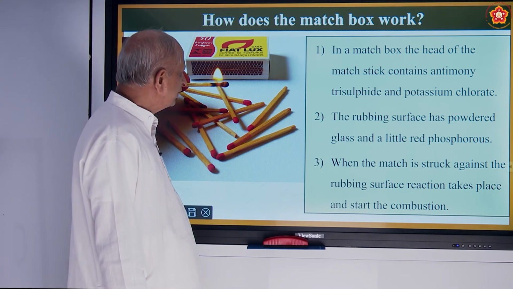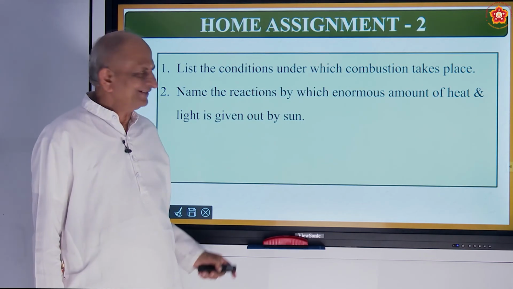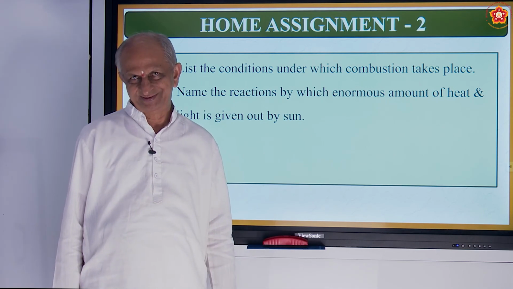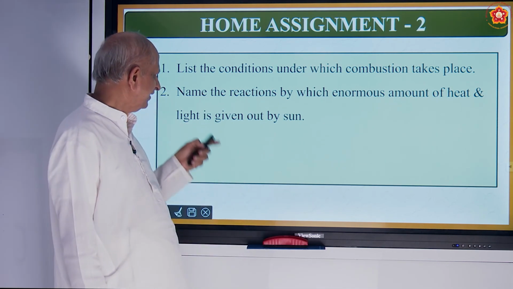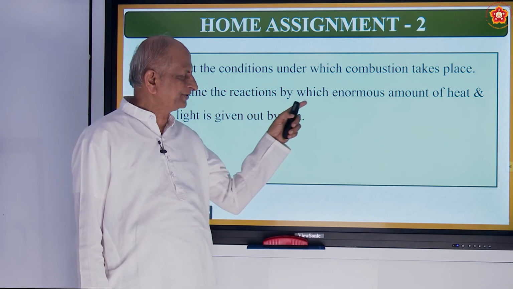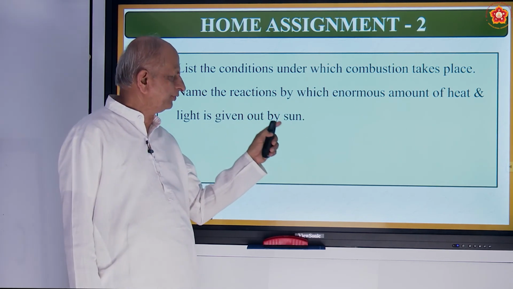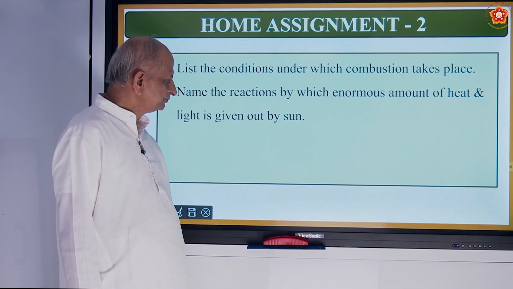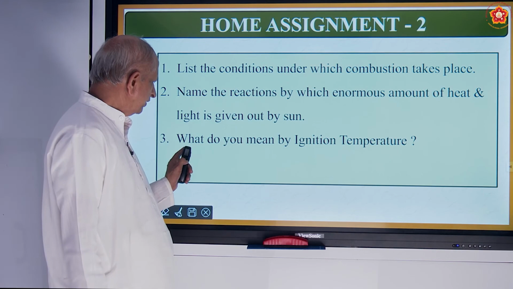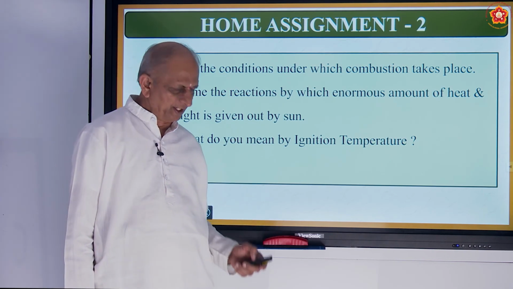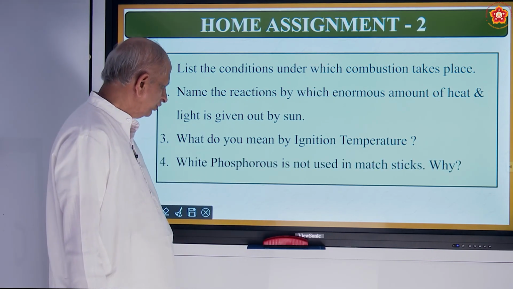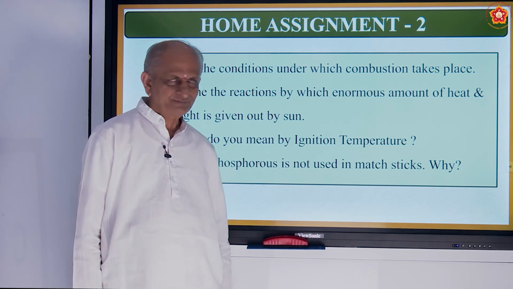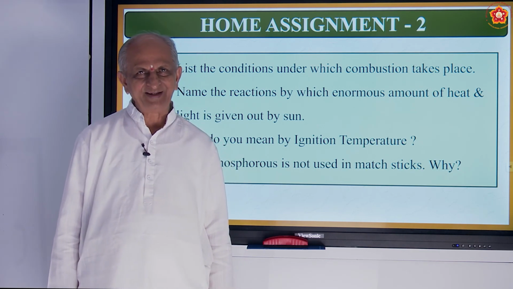So, let us go to the home assignment. List the conditions under which combustion takes place. Can you write it? Name the reactions by which an enormous amount of heat and light is given out by the sun. Third question, what do you mean by ignition temperature? Fourth, white phosphorus is not used in matchsticks. Why? Okay, come prepared for that.